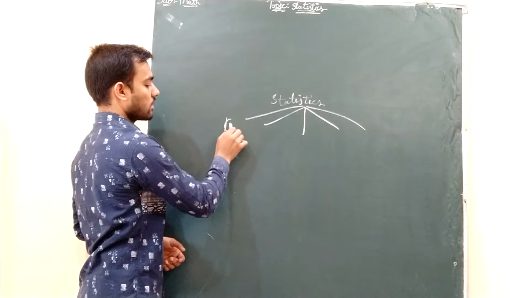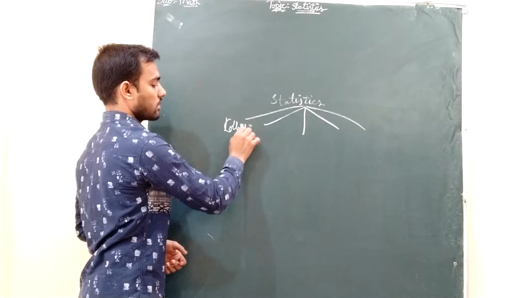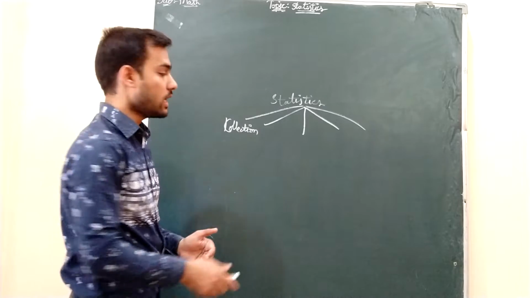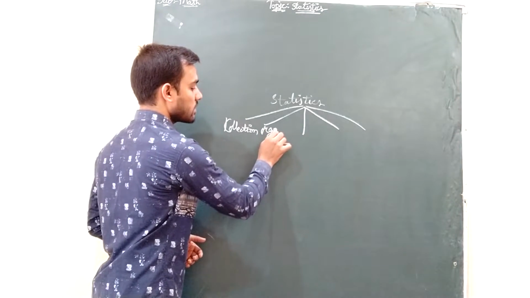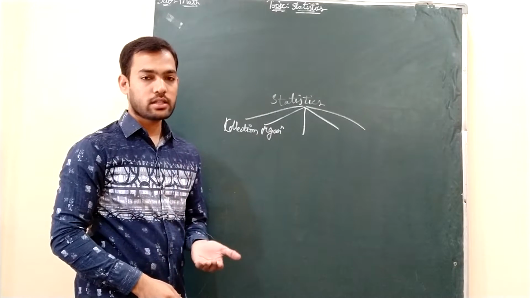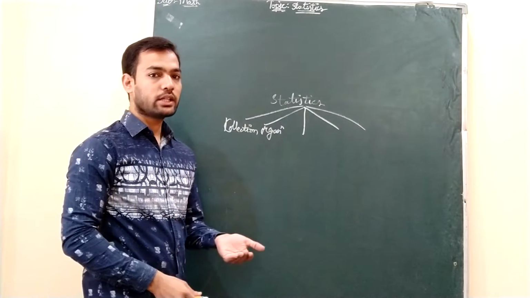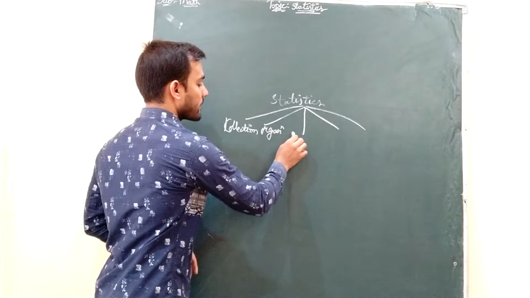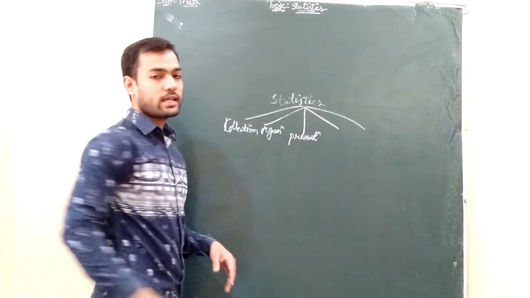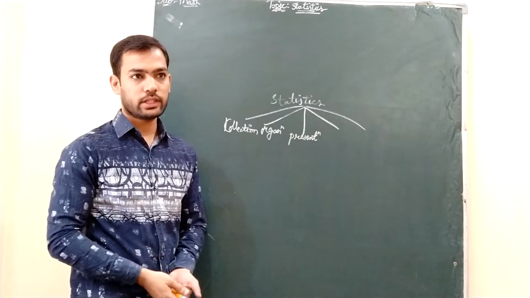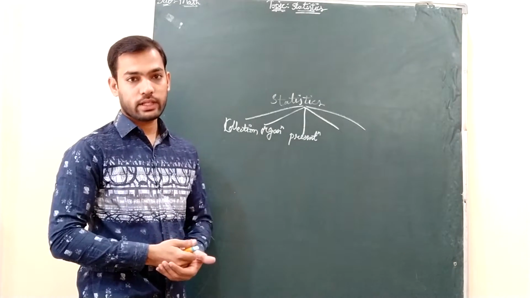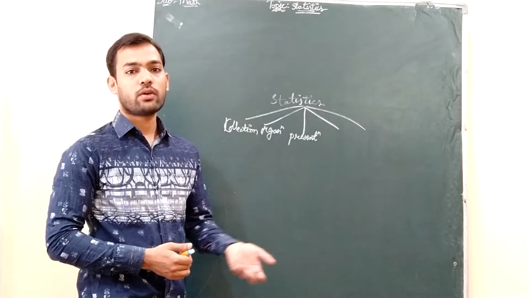firstly collection. Collection is nothing but collection of data. After collecting all the data, you need to organize it, which is organization of data. Collection of data, organization of data, and after that you need to present it. So we can say presentation of data. Presentation of data is presenting it in a distribution table, or in a cumulative frequency distribution table, or in the form of ogive.